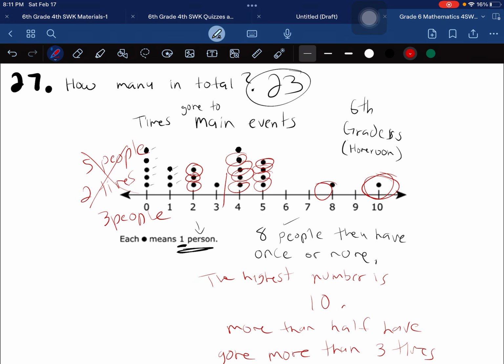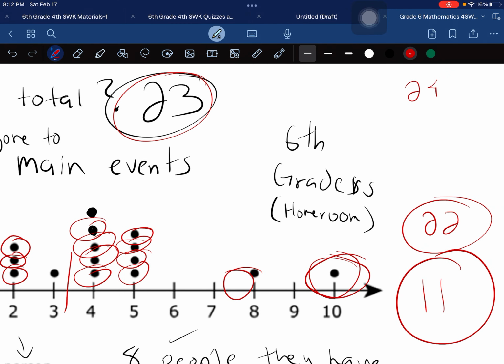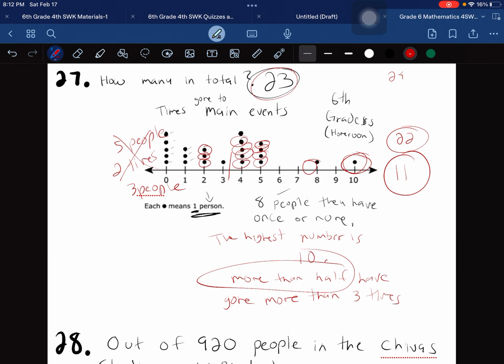Is this more than half? Well, more than half would have to be 12 people at least, because that would be half. Half of 24 is 12. So it would be good if it was 12 people. But since it's 11, if we double 11, that's 22. That's not half. So this is wrong.